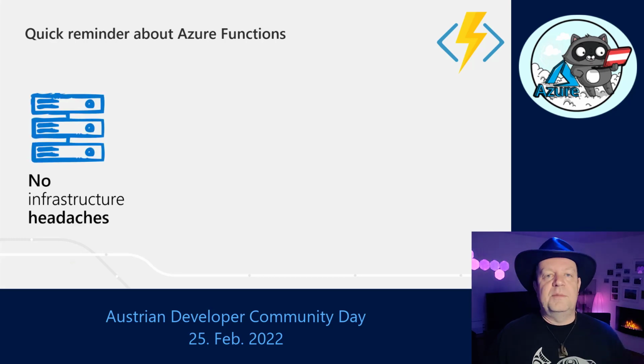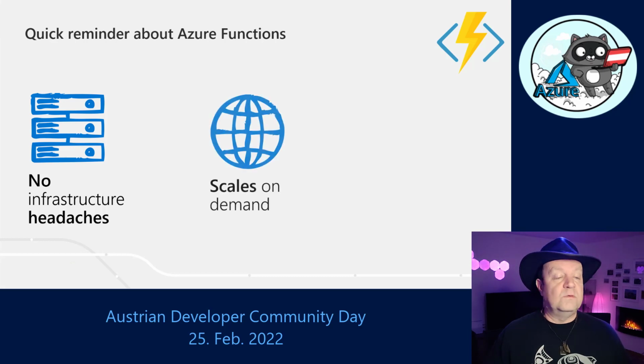So a quick reminder about Azure Functions: it is a serverless offering, which means that you don't need to worry as a developer as much about the server it is running on. You can basically write your code, deploy it to the cloud, and then it's just going to run, which is pretty cool. It's also going to scale very well, which in my case is not super critical, but it is still nice to have because it means that I really don't have to worry about the code I write.